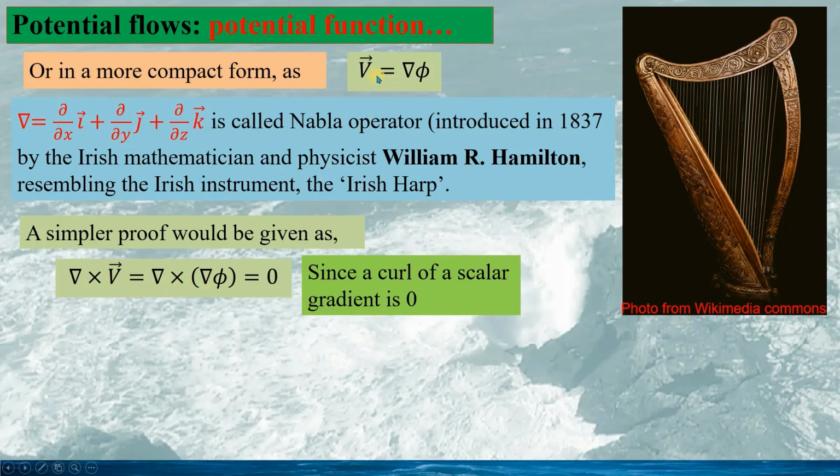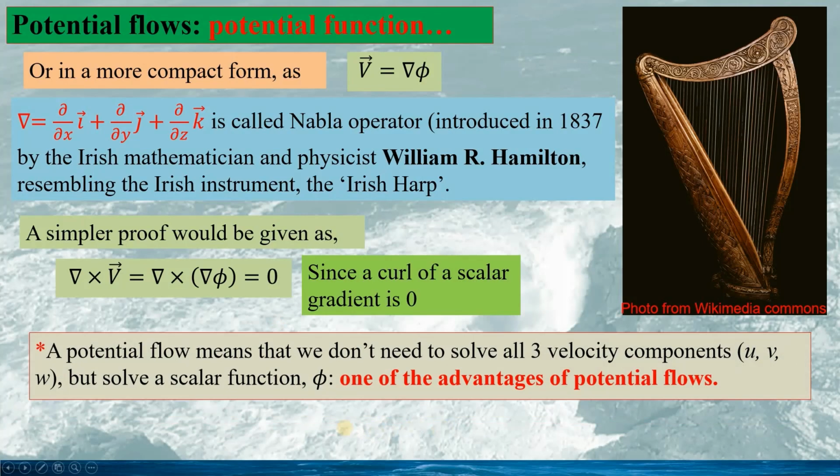And we can see a simpler proof that the curl of the velocity vector is 0, since we substitute the expression of the velocity vector into this expression. We can prove the curl of the velocity vector is 0, since the curl of a scalar gradient is 0. So we have one advantage for potential flow.